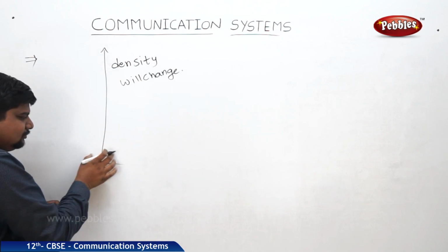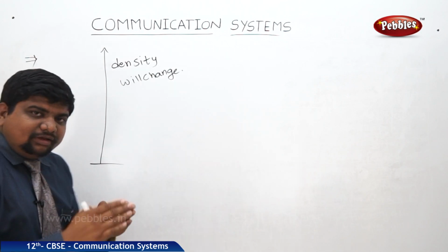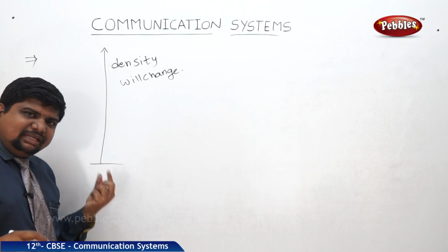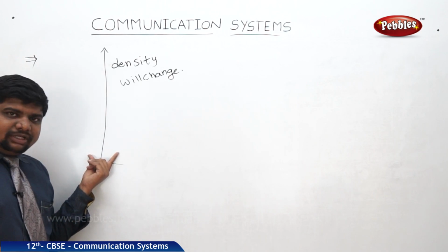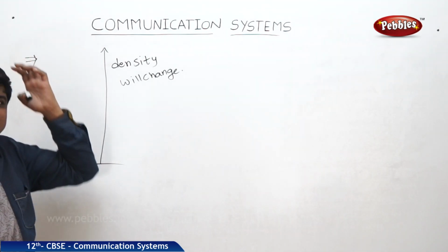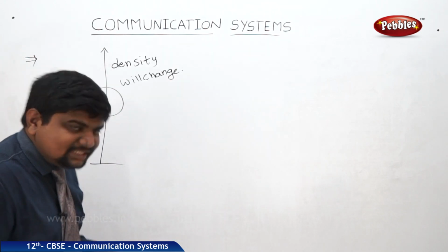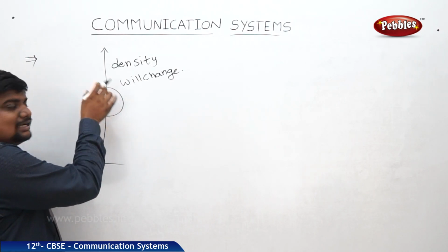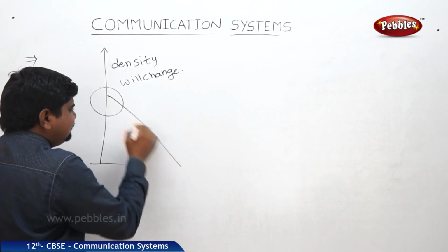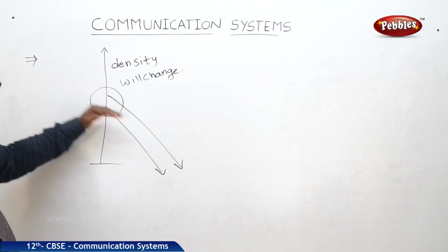What about the surface of the earth? At the surface, the molecular gathering is more, but the temperature is very low, and that minimum temperature is not enough to ionize the molecules. So at the top and at the bottom, ionization can't take place. Only in the middle will ionization take place. There more molecules gather, and because of their ionization effect, they can reflect the waves towards the earth again. So at mid height it is possible.